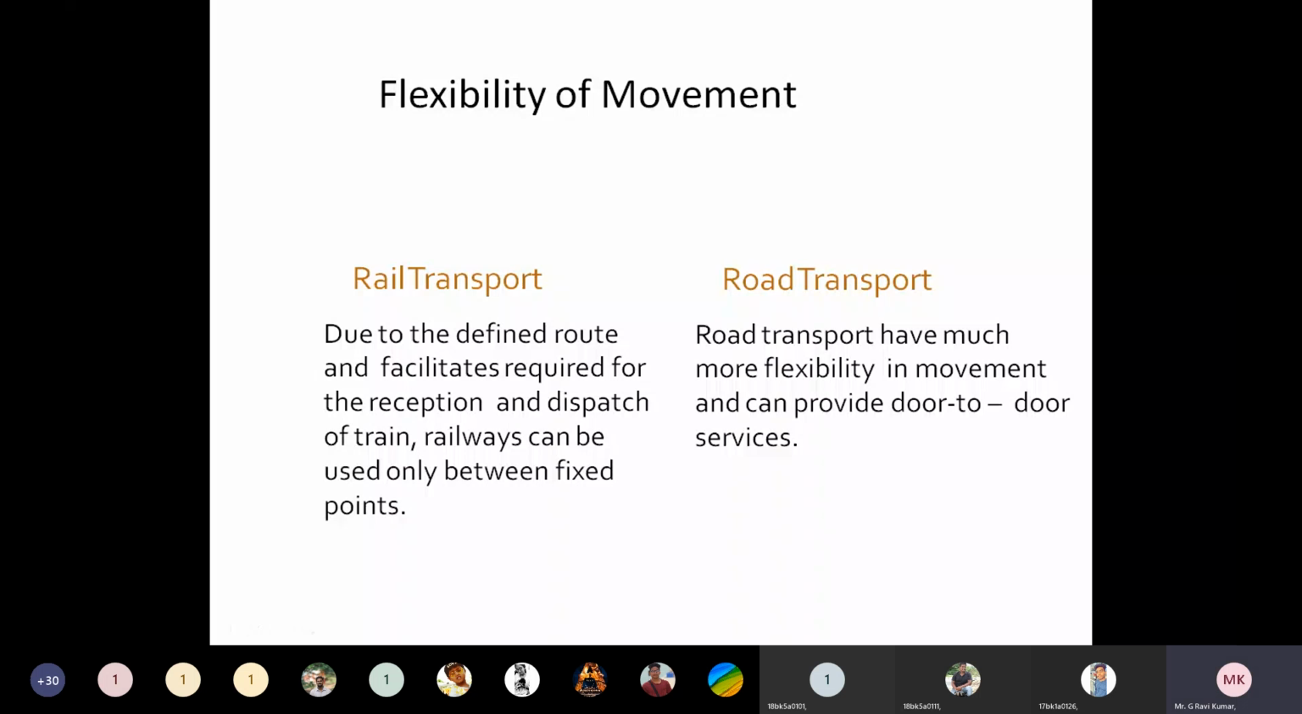Due to the defined route and the facilities required for the reception and dispatch of trains, railways can be used only between fixed points. And road transport has much more flexibility in movement and can provide door-to-door services.